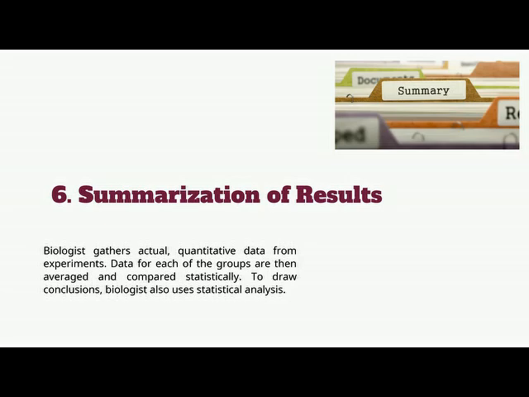Summarization of results. Biologists gather actual quantitative data from experiments. Data for each of the groups are then averaged and compared statistically. To draw conclusions, biologists also use statistical analysis. To make results, scientists always use laws and principles or formulas from statistics and get an average result, because we do 3, 4 or 5 experiments and get an average result from them.